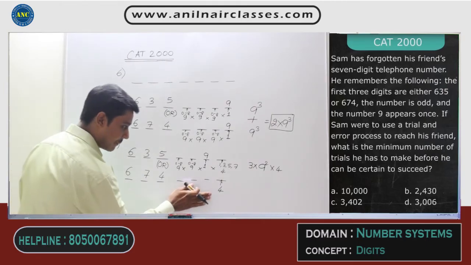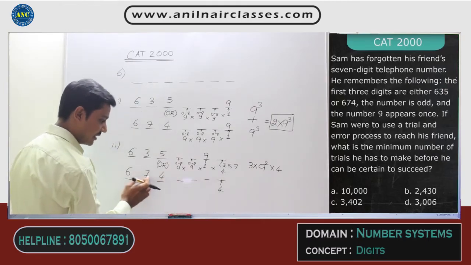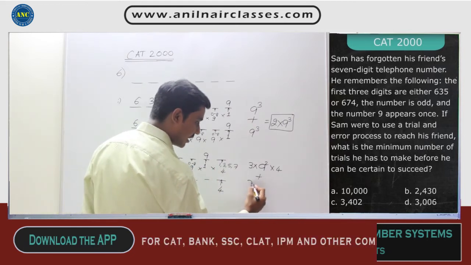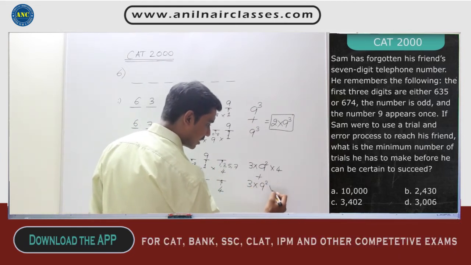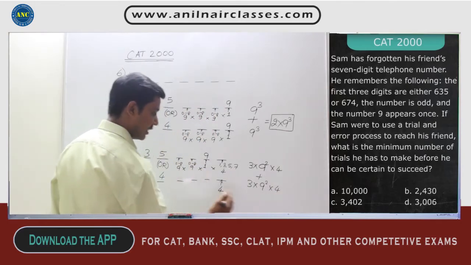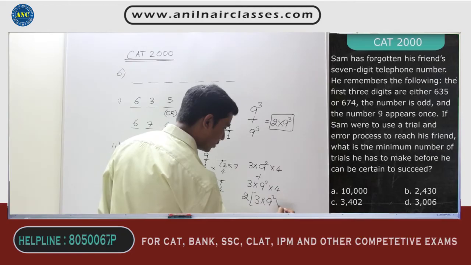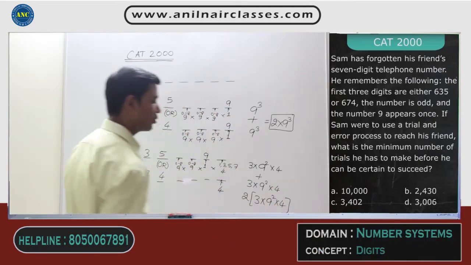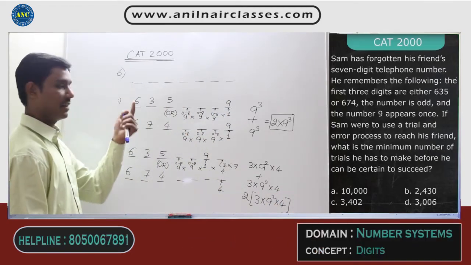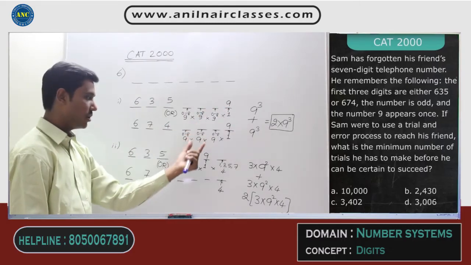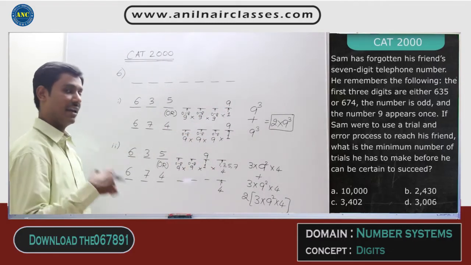And the same thing happens in the below condition also when the 3 digits are 6, 7 and 4. And it is an OR condition. OR condition means same thing will be added once again, right? That means for the second case, your answer should be 2 into 3 into 9 square into 4, right? But the case can be a case where the unit digit is 9 or the unit digit is not 9. It is again an OR condition.